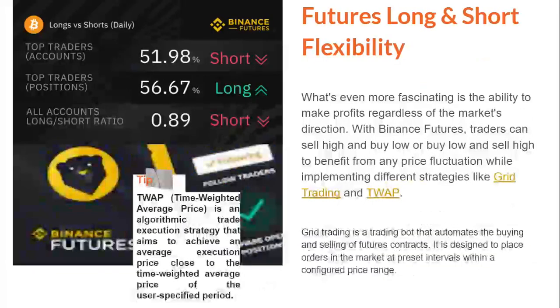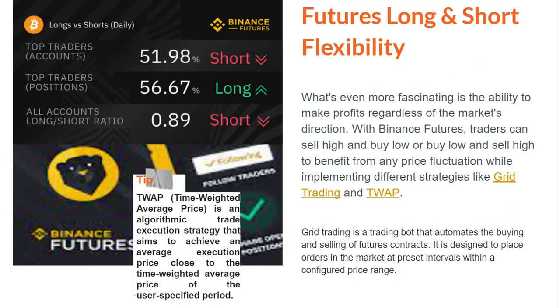Next on the list, Binance Futures also allows for long and short flexibility. When we talk about long and short flexibility, it is fascinating, and it is the ability to make profit regardless of the market's direction. The long and short can be referred to as a bullish or a bearish market. So with Binance futures, traders can sell high and buy low, or buy low and sell high, to benefit from any price fluctuation while implementing different strategies like grid trading and TWAP.